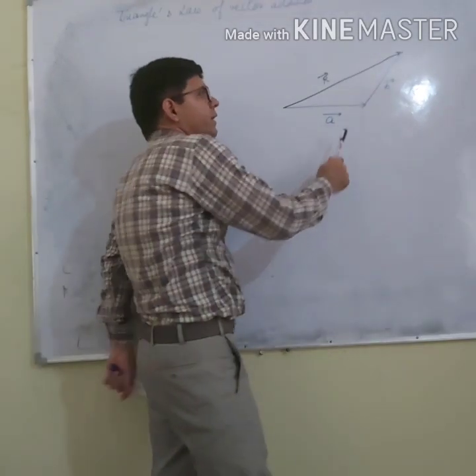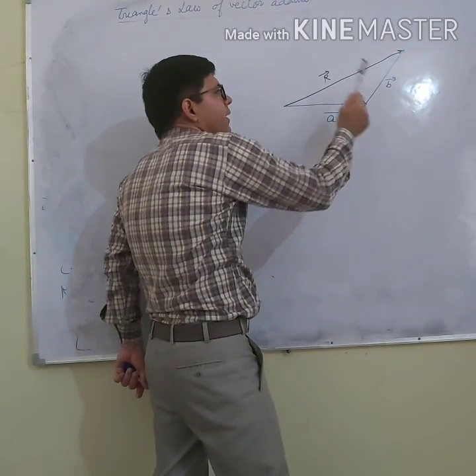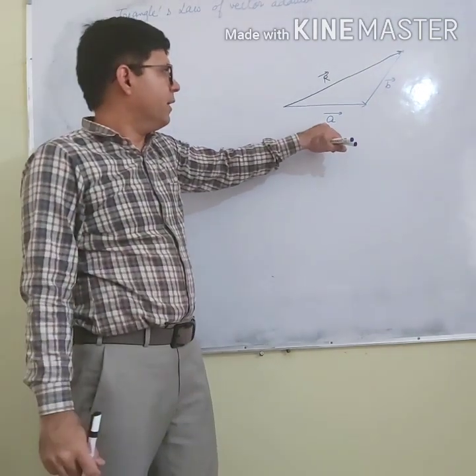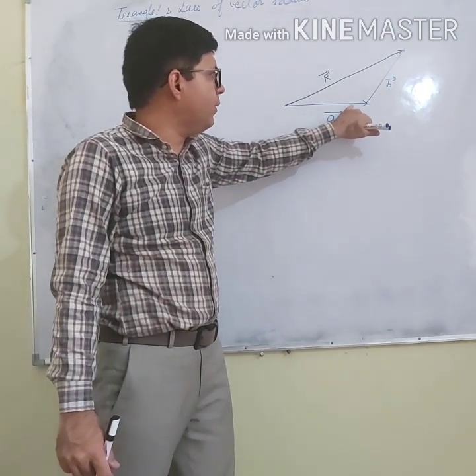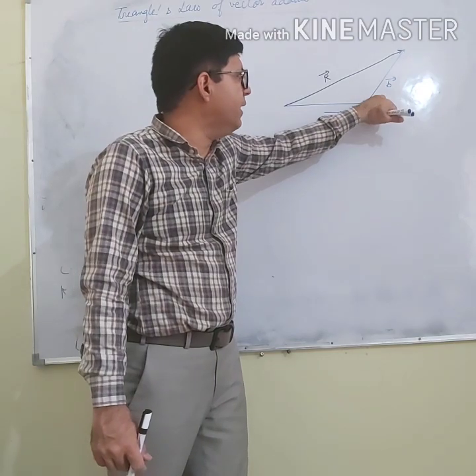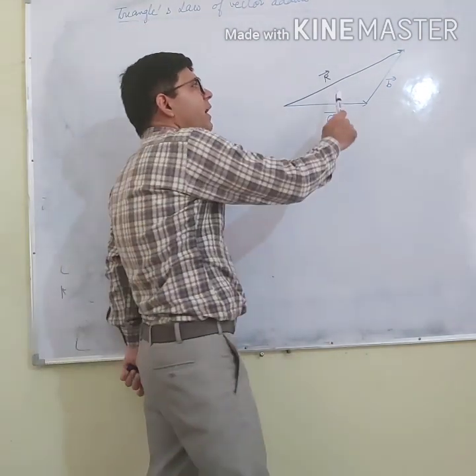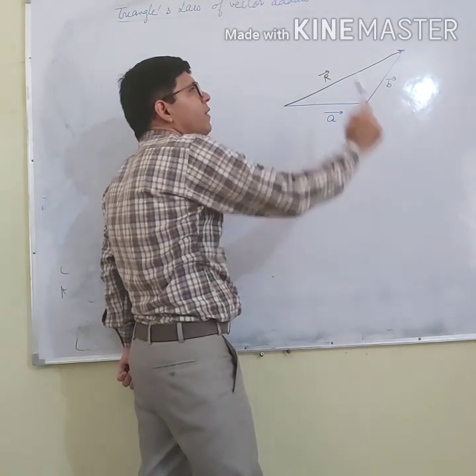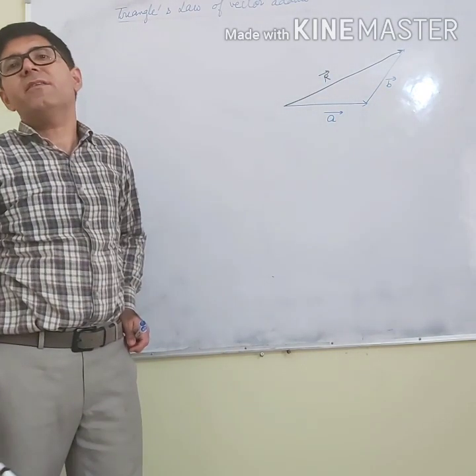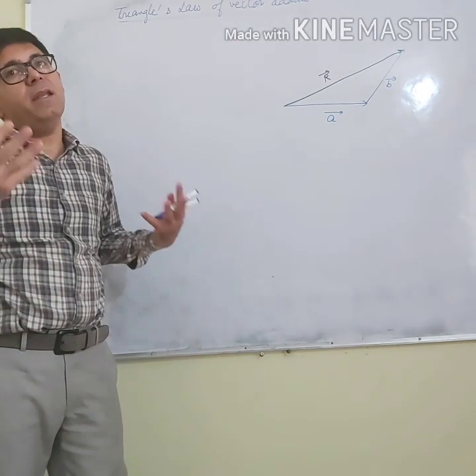So what was the triangle law of vector addition? If two vectors A and B are represented in magnitude and direction by two sides of a triangle taken in the same order, then the resultant in magnitude and direction will be given by the third side of the triangle taken in opposite order.